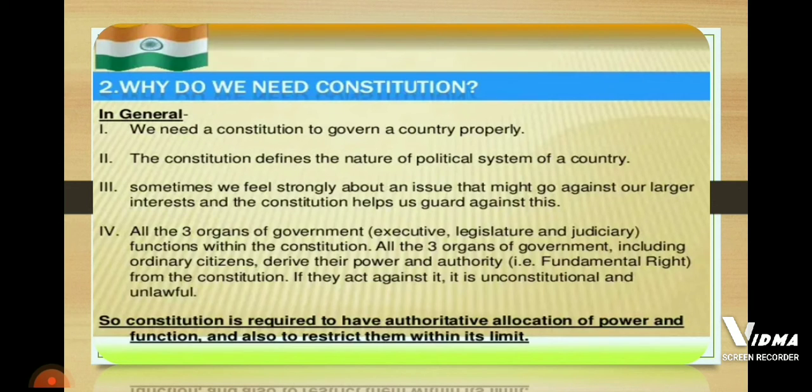So all the three organs of the government function within the Constitution. They are bound by the law. All the three organs of the government, like executive, legislature and judiciary, have their own role and functions. So a constitution is required to have authoritative allocation of power and functions, and also to restrict them within its limit. So this is the reason why we need a constitution.